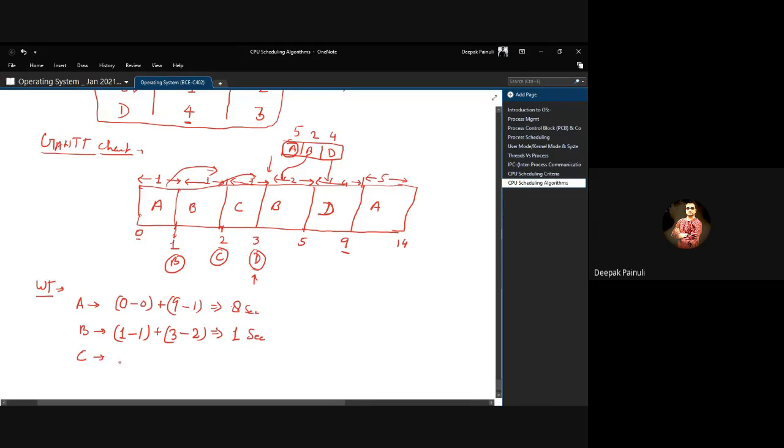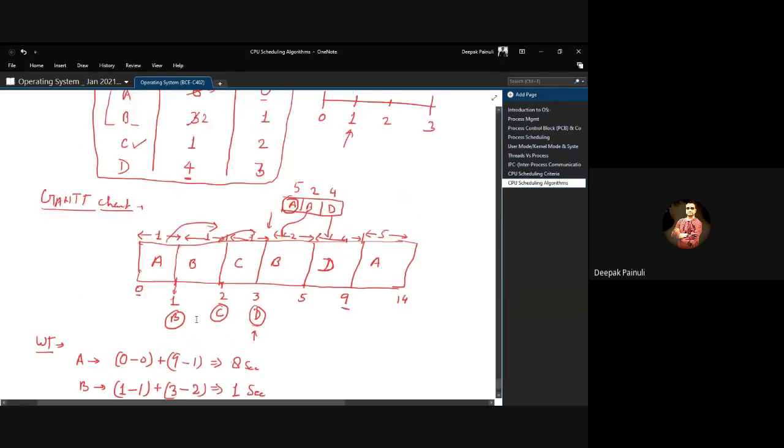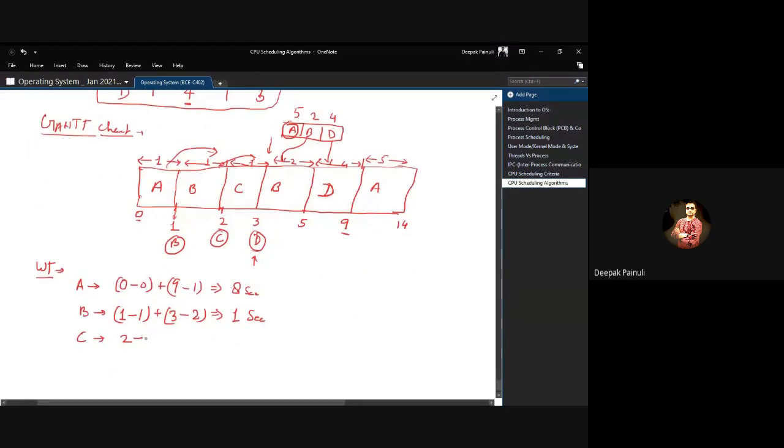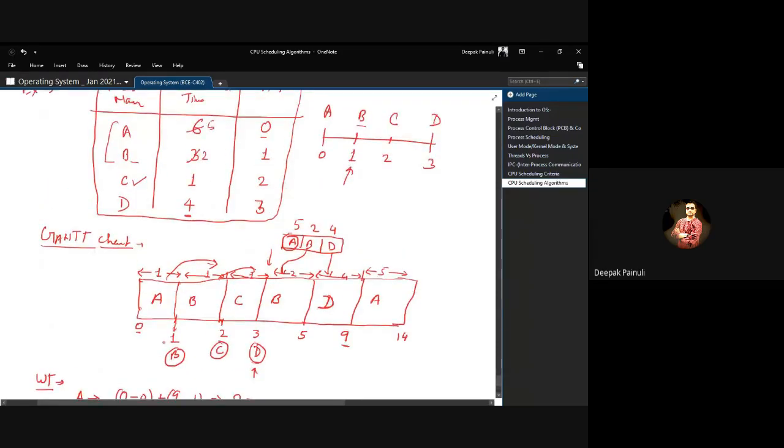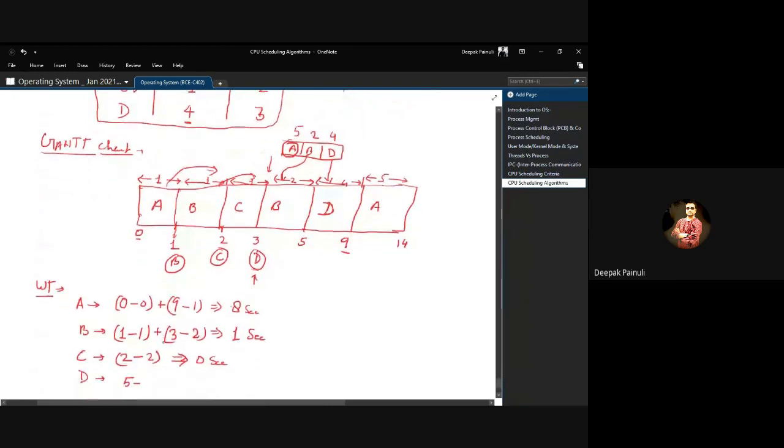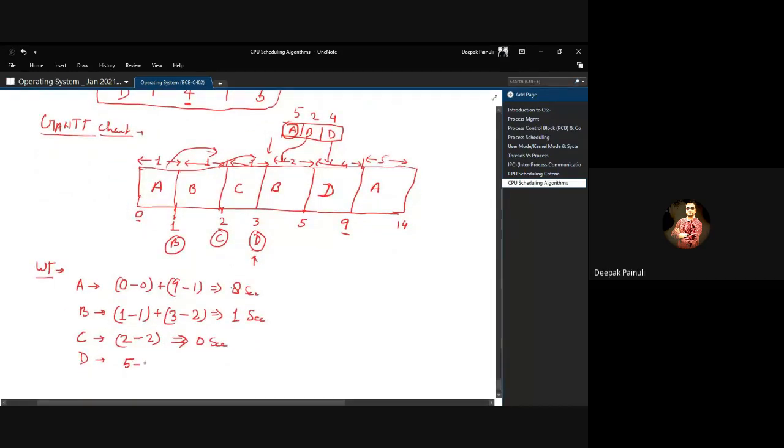For C, let us check. C got the CPU at timestamp 2, and it arrived in the system at timestamp 2. So that's why it got 0 seconds waiting. And for D, it got the CPU at 5, and it arrived in the system at 3.